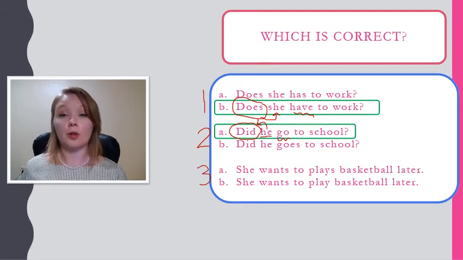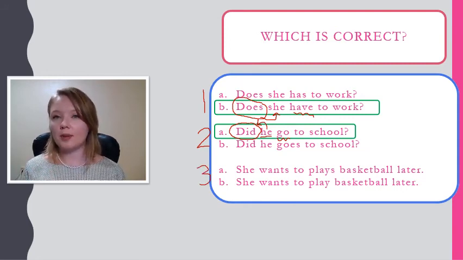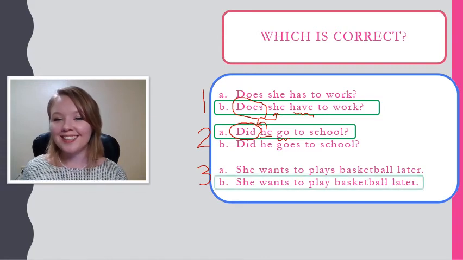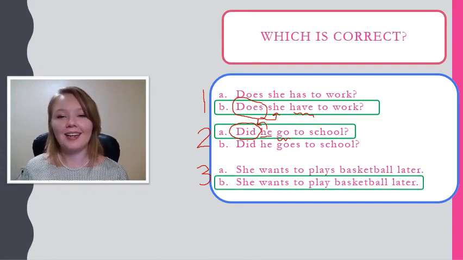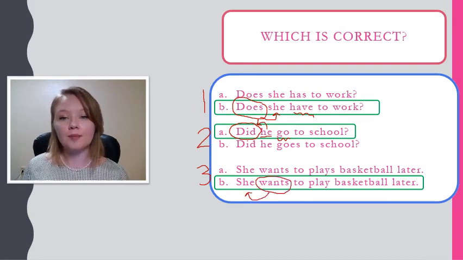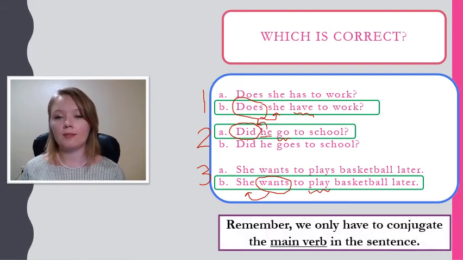Last, let's look at number 3. She wants to play basketball later, or she want to play basketball later. Did you guess? It's B. So here our main verb is wants, which matches she. She wants. So again, we do not need to change that second verb.